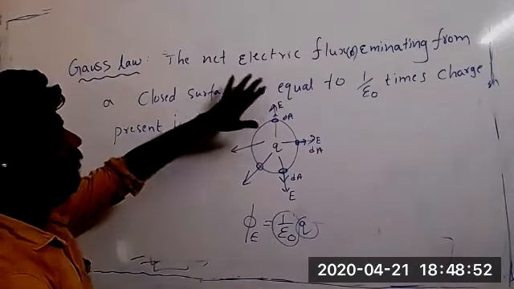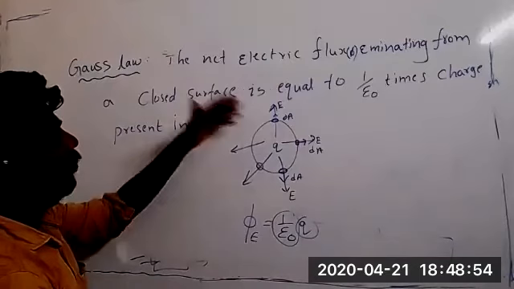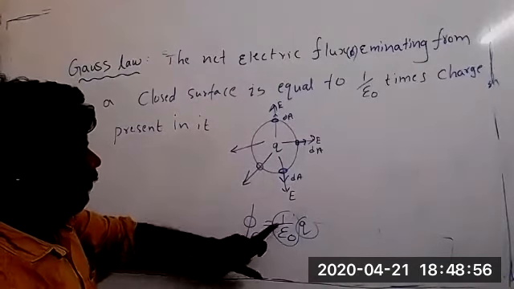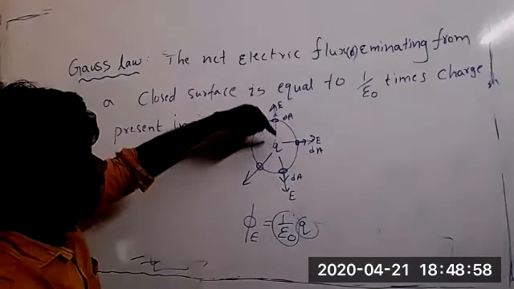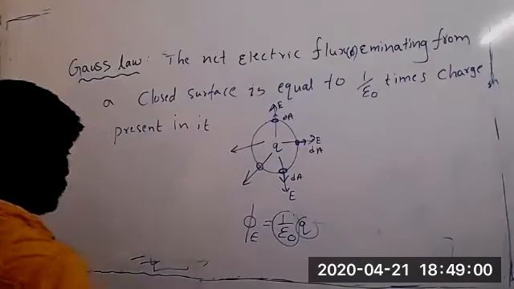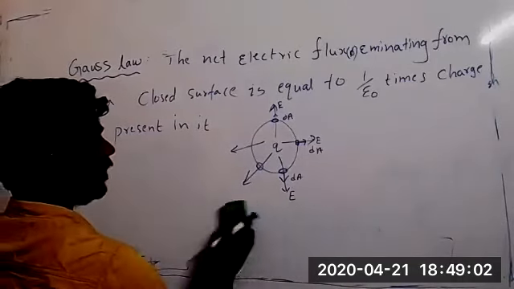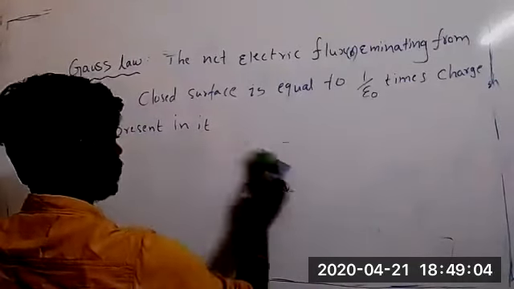Okay, the total electric flux emanating from a closed surface is equal to 1 by epsilon naught times the total charge present in it. I will give more clarity on this. Let's see.